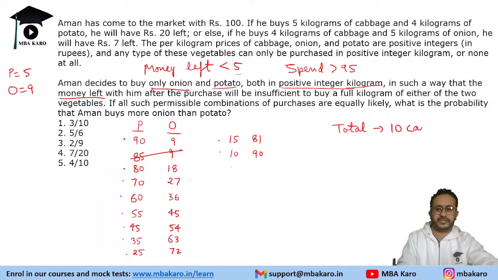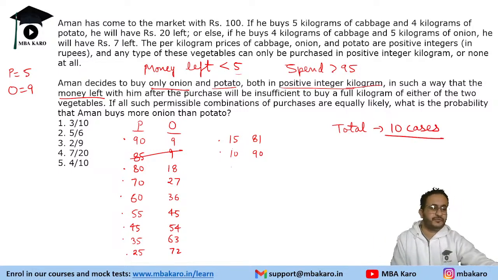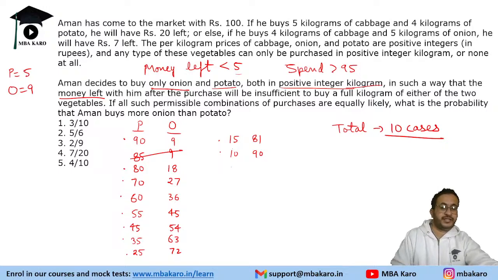A quite calculation intensive question. I attempted this question in the examination, but it is not worth attempting. Now the thing is, probability that Aman buys more onion than potato, right? In this case, he's buying more onion because once we route the price, the quantity also comes out. This will be 10 and this is 2 kgs, right?